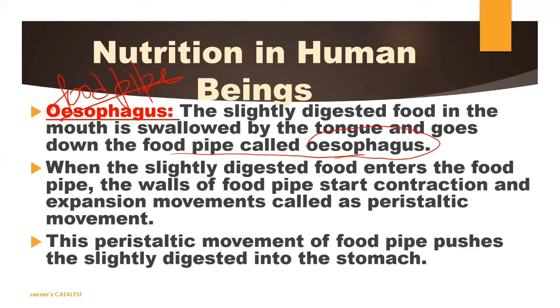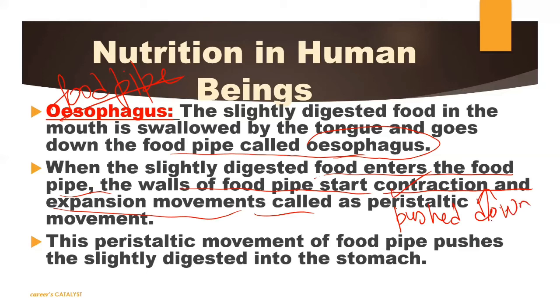The slightly digested food enters the food pipe, the esophagus. The wall of the food pipe starts contraction and expansion movement because it is very narrow and muscular. So the passing of food through it is very tough. For passing of food, the muscles need to contract and expand continuously so that the food gets pushed down easily.